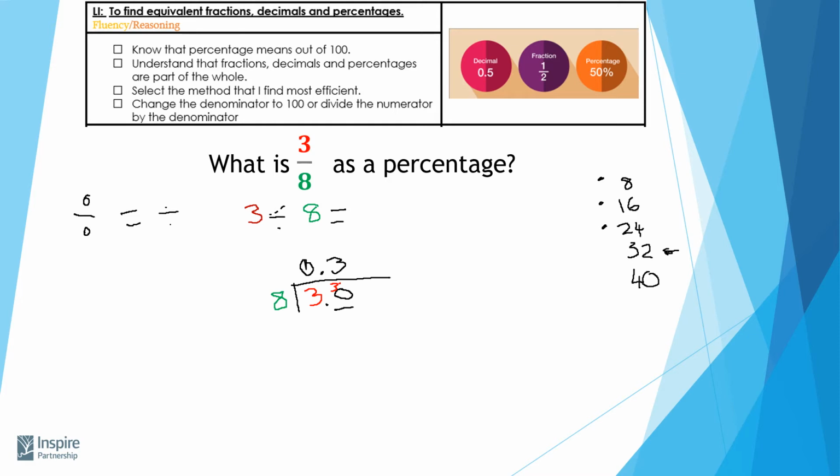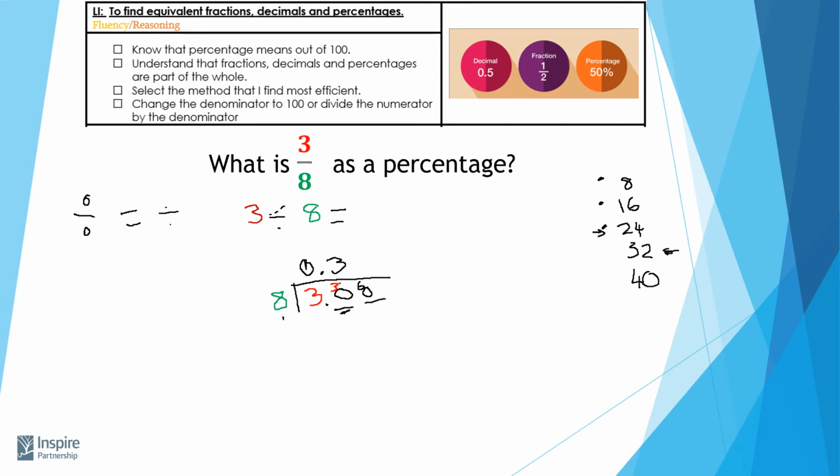But my difference now between 30 and this one here of 24, there's still some numbers left over, and I need to do something with those. So I need to add another placeholder, and I now need to exchange those remaining numbers. Now the difference between 24 and 30 is 6. So now I'm going to try and do another calculation of how many times 8 fits into 60.